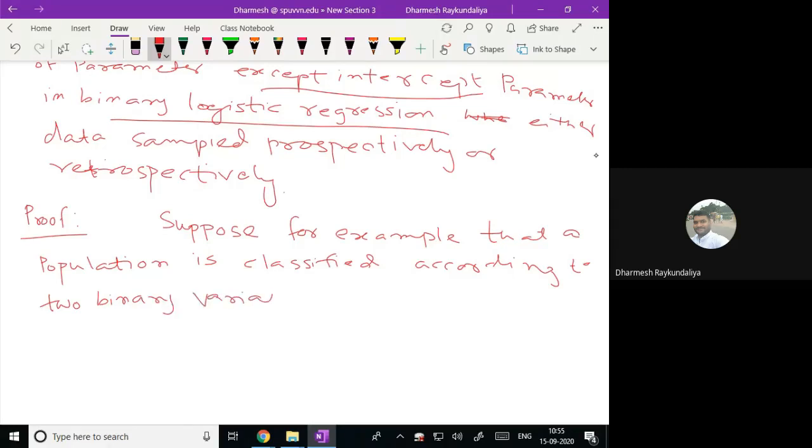We have two variables and both are binary.